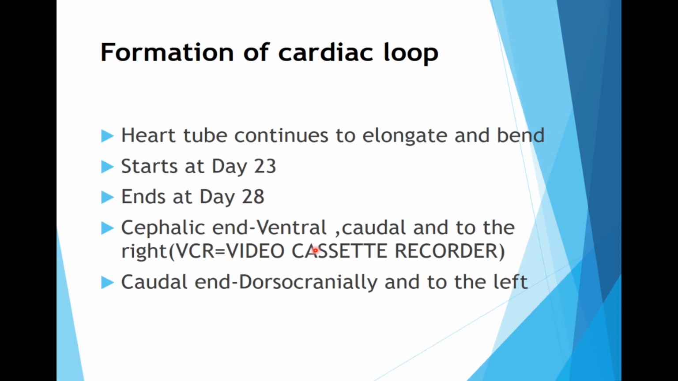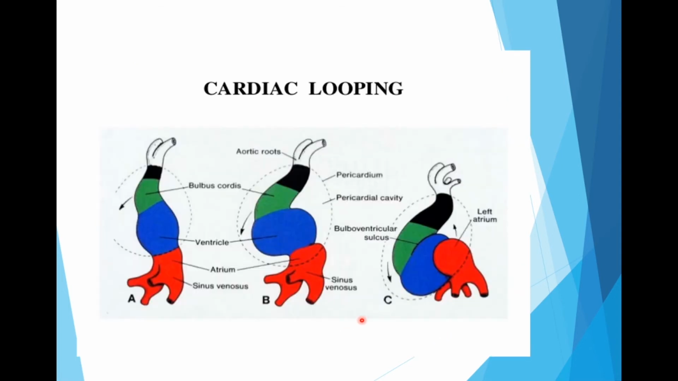Then when this tube is formed and you compare it with the adult structure, you cannot correlate, because this heart tube continues to elongate and bend, and this bending starts at day 23 and ends at day 28. The cephalic end is bending or looping towards the ventral side, caudally and to the right, whereas the dorsal end is moving towards the dorsum, cranially and to the left. See, this is how the cardiac looping takes place.